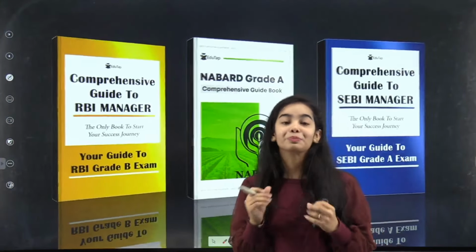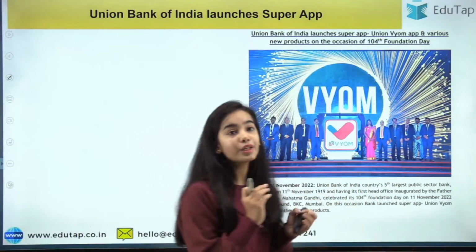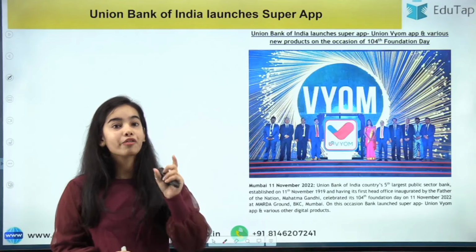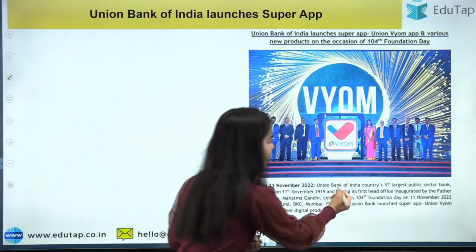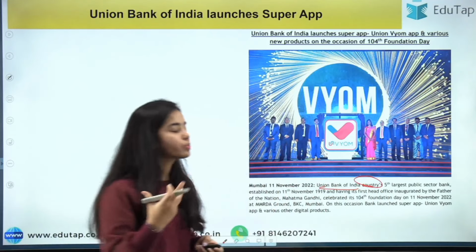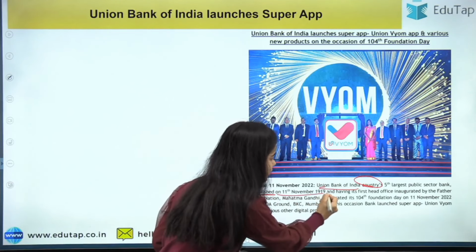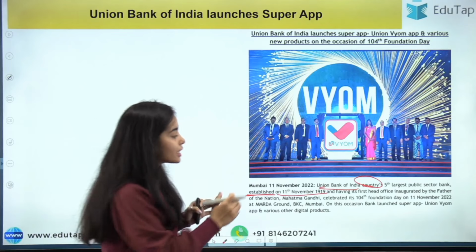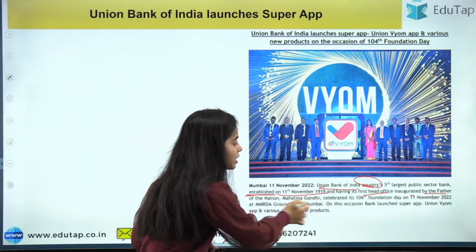So now, starting with the first news article, that is regarding the Union Bank of India that has launched the Super App. So the Union Bank of India has launched its Super App. First of all, the Union Bank of India is the country's 5th largest public sector bank, and you have to remember that it was established on 11th November 1919, and a unique thing about this bank is that its first head office was inaugurated by the father of the nation, that is Mahatma Gandhi.